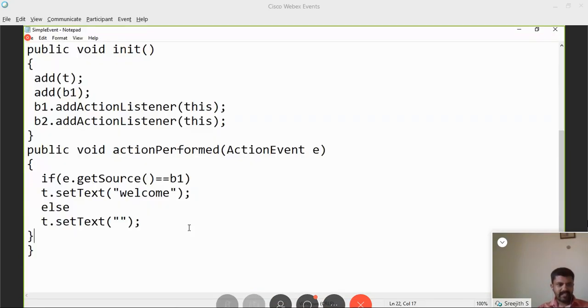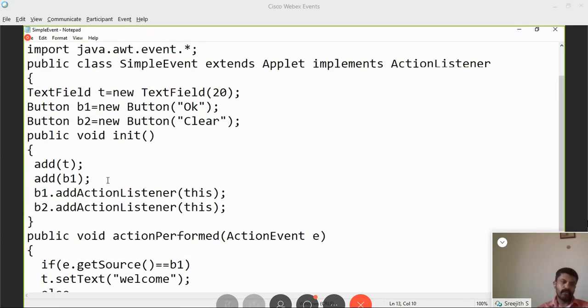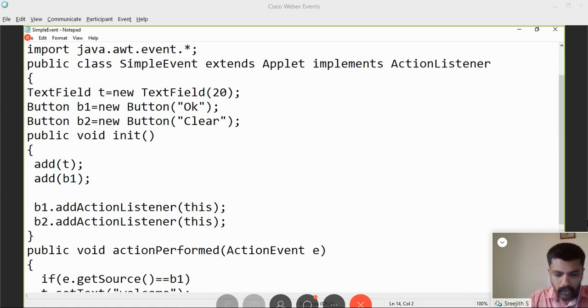What is the mistake? See, I forgot to add b2. I have written b2 dot add action listener, but such a button does not exist. The compiler was unable to detect the error. The compiler will not detect errors like that. So we have to add b2 also. Okay. Add b1, add b2. Now we'll compile it also.